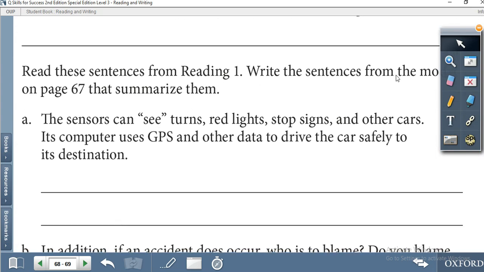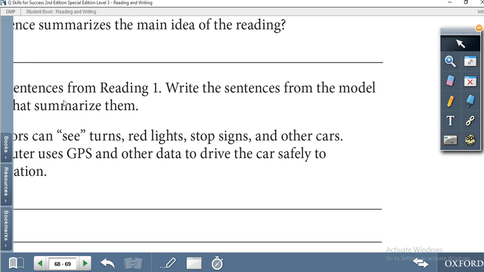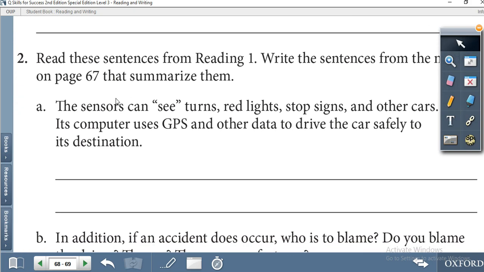From reading one, write the sentences from the model on page 67 that summarize them. Look, here we have a longer sentence. The sensor can see turns, red lights, stop signs, and other cars. Its computer uses GPS and other data to drive the car safely to its destination.